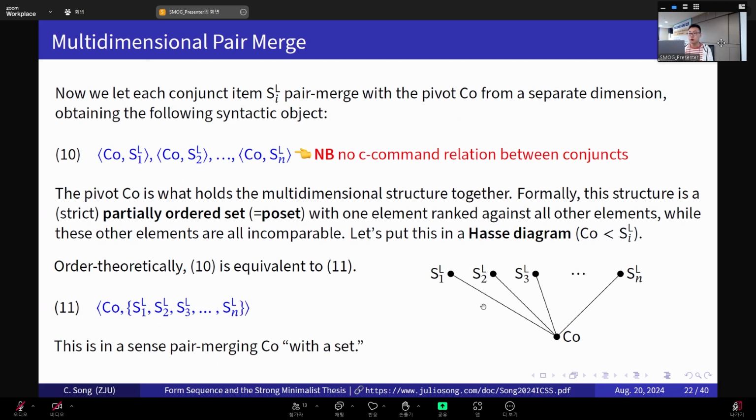We could either describe this picture as pair merging each x with co, or we could say that, at some higher level of abstraction, we're pair merging the whole set of conjuncts with co. So at a certain level of abstraction, they are essentially describing the same scenario in order theory.